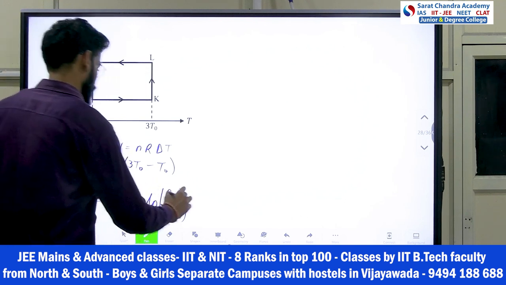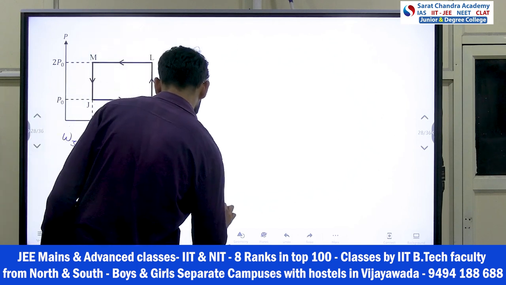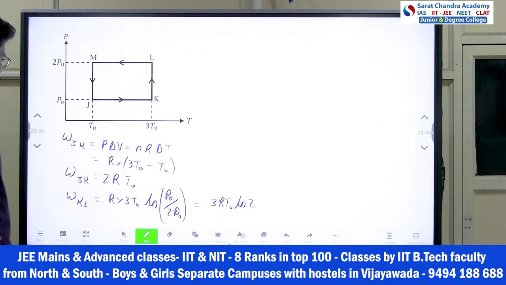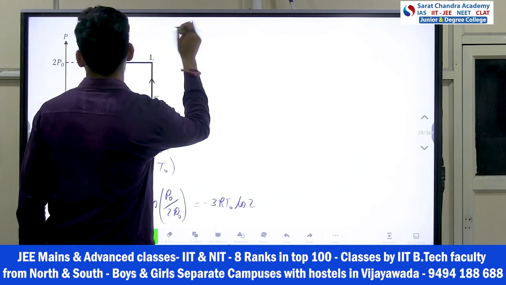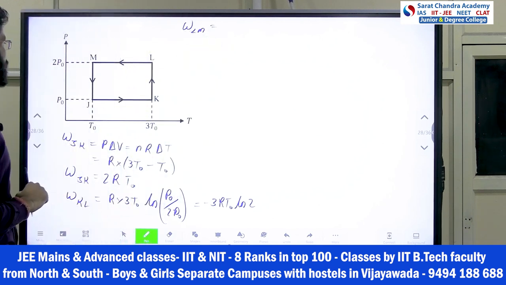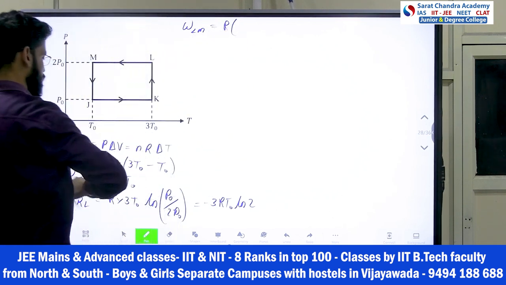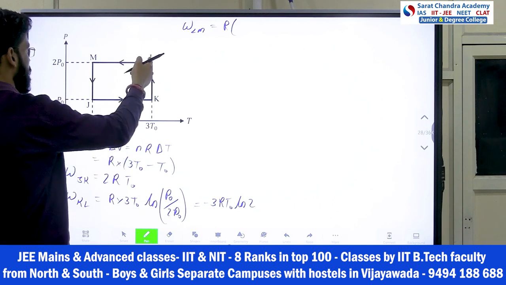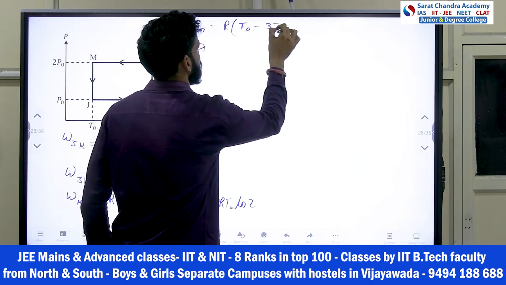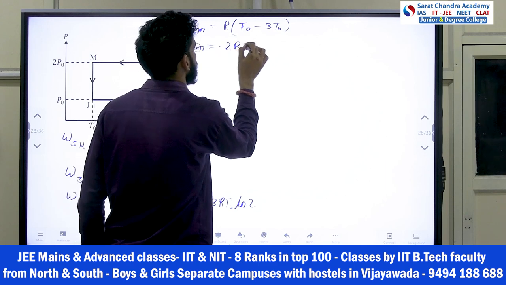So how much did this come? This became 1 by 2, so minus will come outside. So minus 3 R T naught ln 2. And then work done in process L to M. What is that value? L to M is pressure constant again, right? So I can write R into change in temperature, because n is 1, nR delta T. So this will be 3 T naught initially, final is T naught. So T naught minus 3 T naught. So work done L to M is minus 2 R T naught.